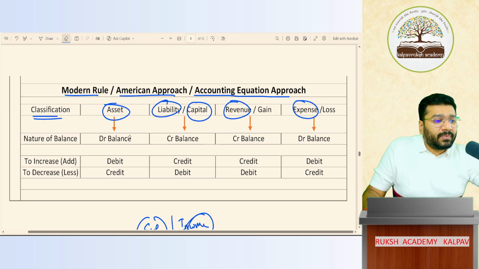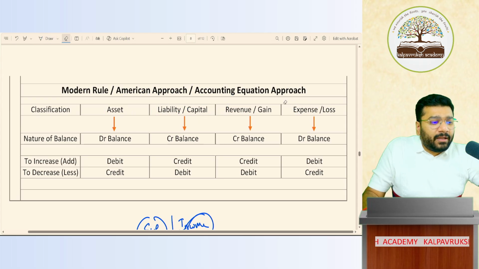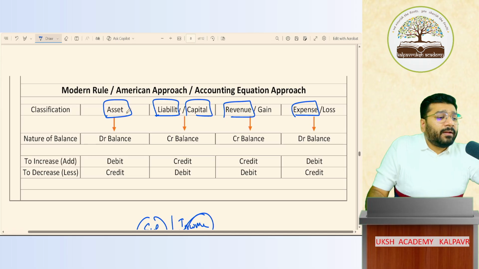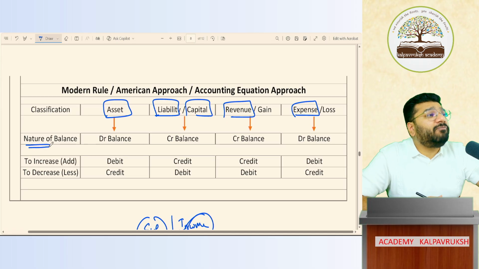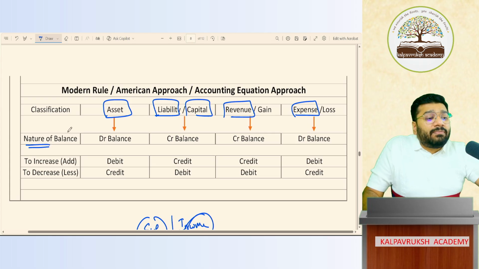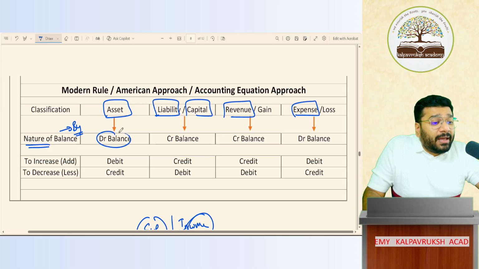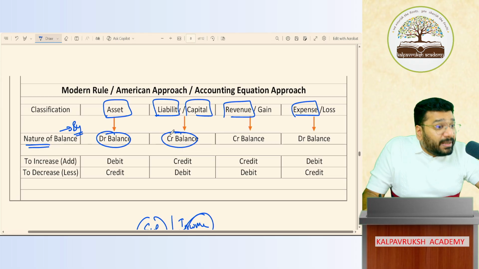Now focus. Any account that you take, you'll classify as asset or liability or capital or revenue or expenses. So in total, how many classifications? 5 classifications. After this, you have to decide what is the nature of balance. For now, it might seem as if you are memorizing this. Yes, you have to memorize right now. Once you come to the ledger topic, that time I'll teach you the meaning of debit balance and credit balance, and why asset is given debit balance and why capital is given credit balance.